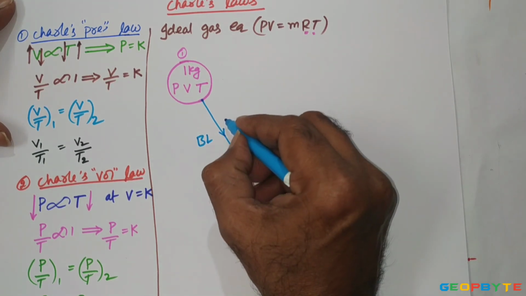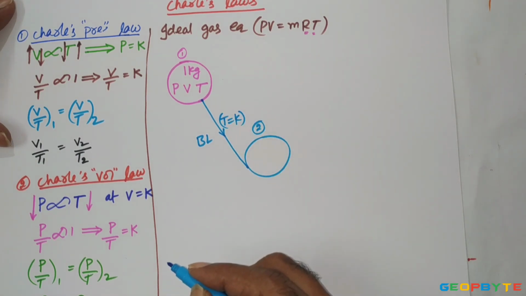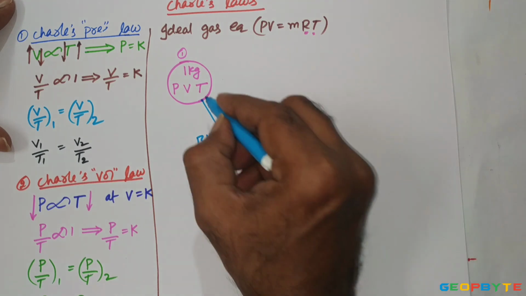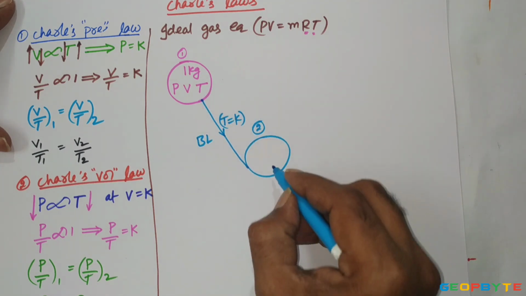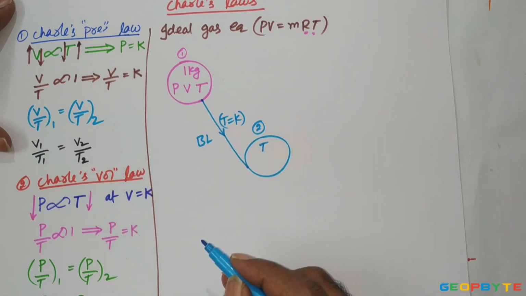In Boyle's law, temperature remains constant, meaning temperature at state 1 equals temperature at state 2. But pressure and volume are changing.